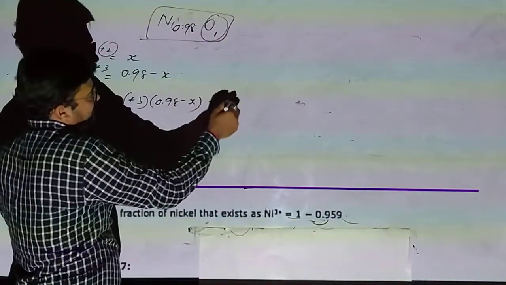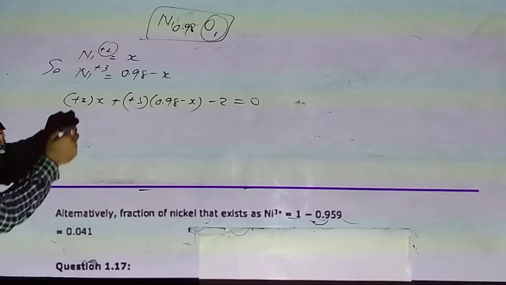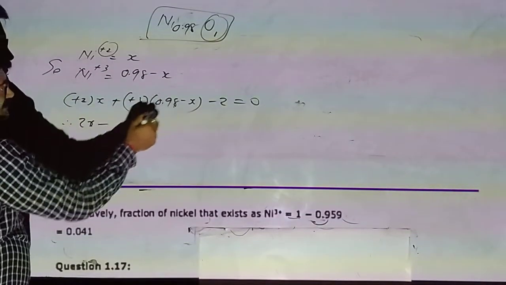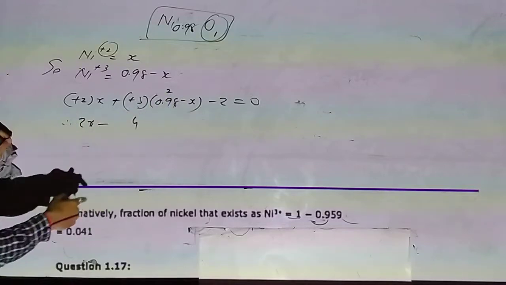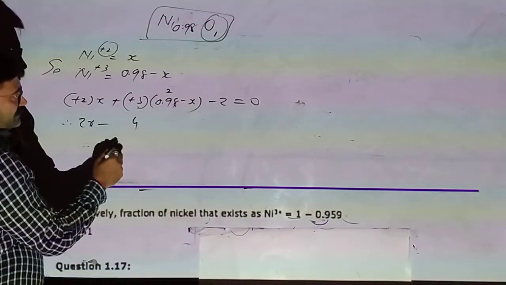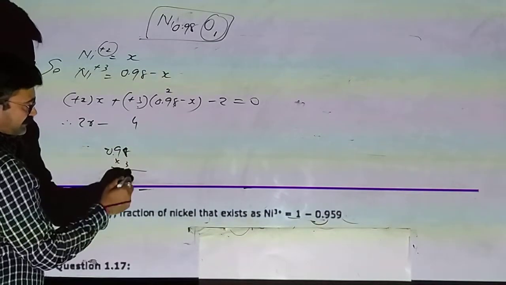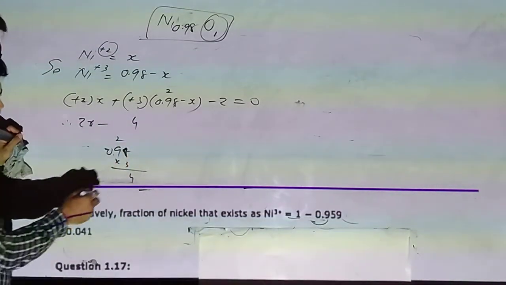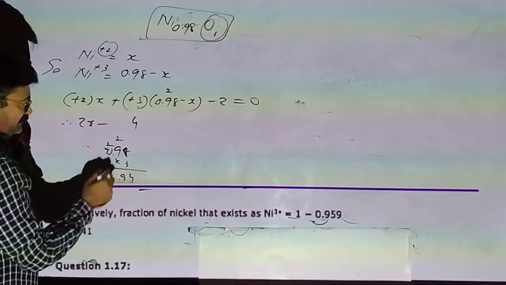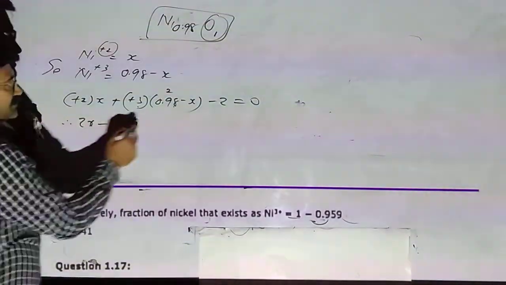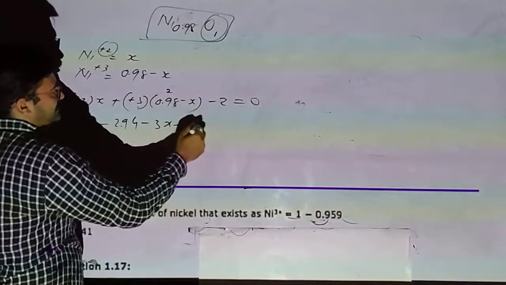The charge of one oxygen is -2, total 0. So 2x plus 0.98 multiplied by 3, 2.94, minus 3x minus 2, equals 0.